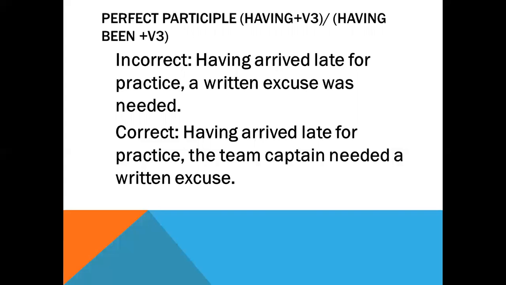So here, the incorrect sentence using the dangling modifier is, "Having arrived late for practice, a written excuse was needed." Here also see, the subject is not clear in the first part, that is, having arrived late for practice. And so we need to make it correct and say, "Having arrived late for practice, the team captain needed a written excuse." So if we give the term the team captain, then we see that the meaning becomes complete and clear to us.